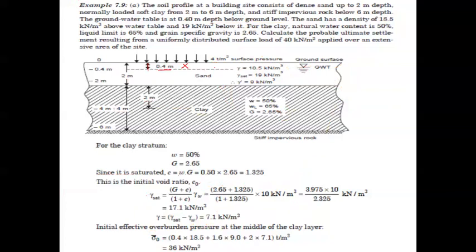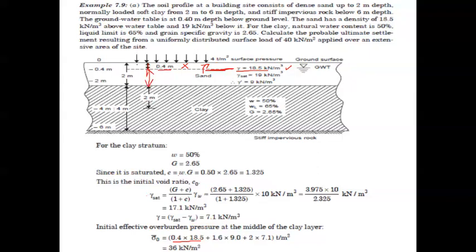Since the water table is here, the soil lying above it has a unit weight of 18.5 kilonewton per meter cube only. So 0.4 into 18.5 plus, and if we move below the water table, I am considering this particular layer.